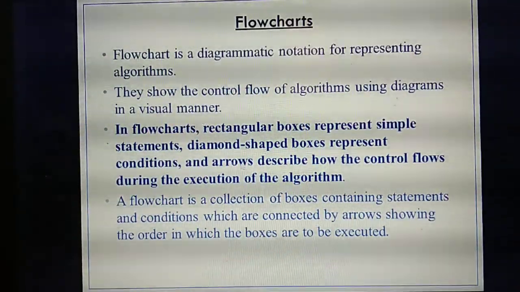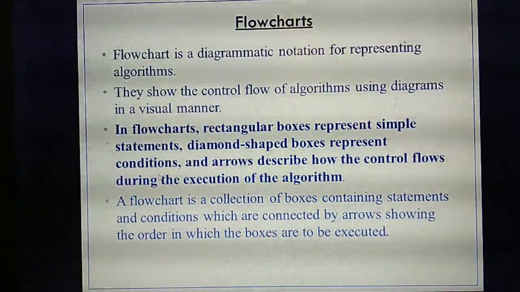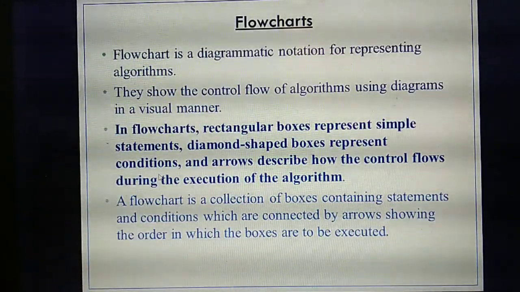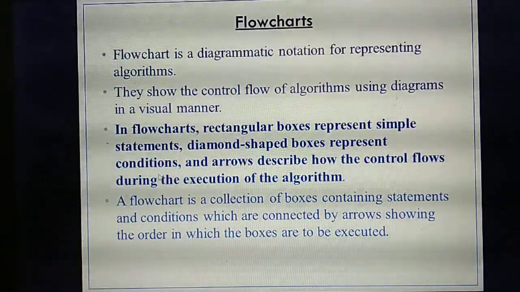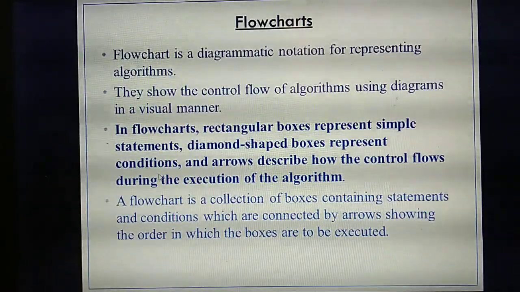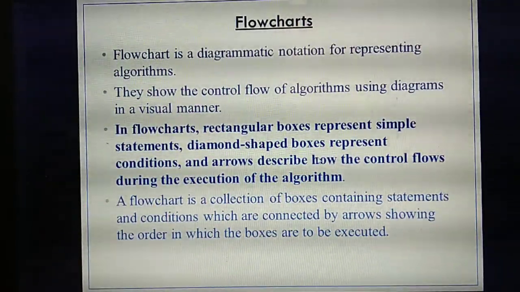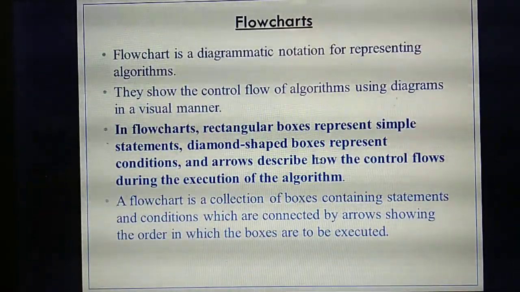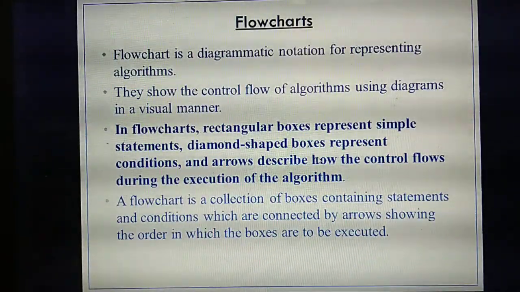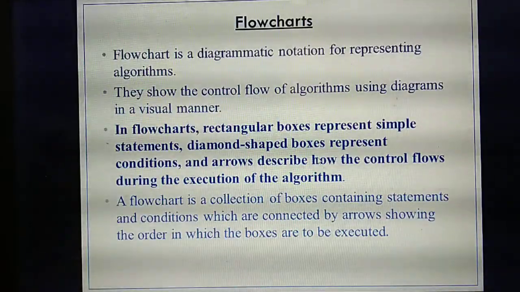Next, the diamond shape box. If you are giving any condition to check true or false, so this condition is true or this condition is false, you need to use which box? The diamond shape box. So what is the use of the diamond shape box? To check conditions.